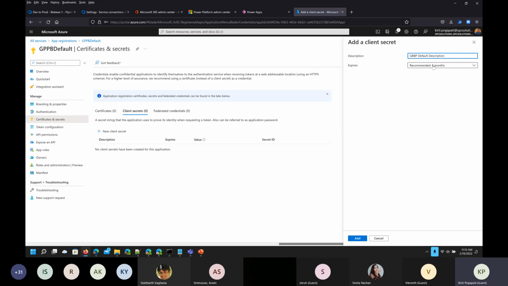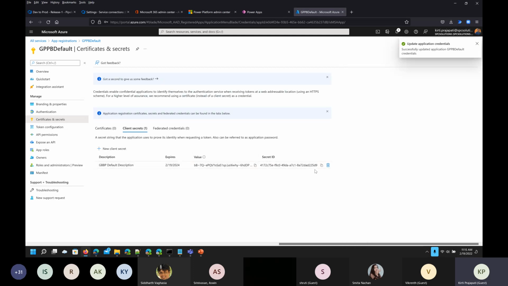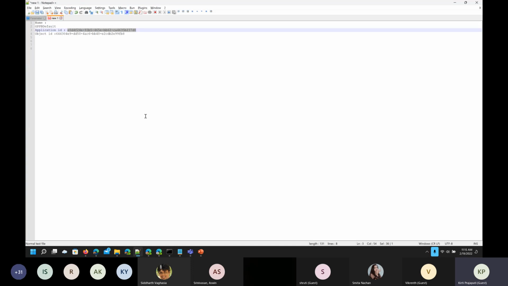So it could be anything, and I am selecting 24 months as the expiry. Then add. And once it is added, make sure that you copy this value. So I'm just copying this secret ID and pasting it somewhere. So I'm using the same notepad,